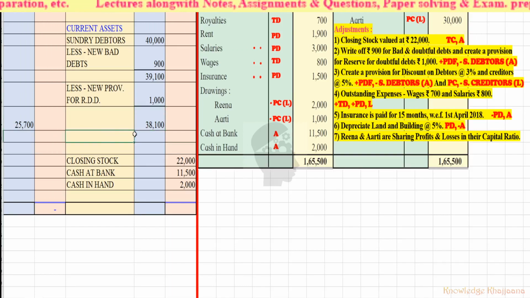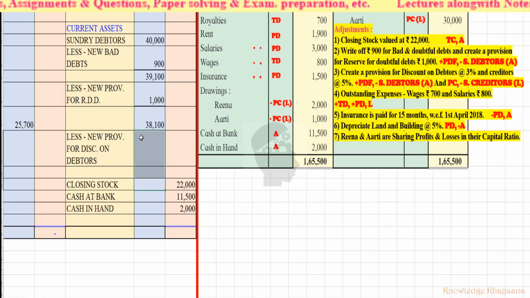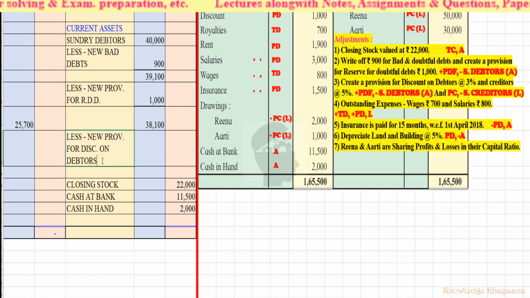Okay, so what we have to do, less new provision for discount on debtors. How much it is? At 3% on the debtors which has been remaining. So the remaining debtors are 38,100.